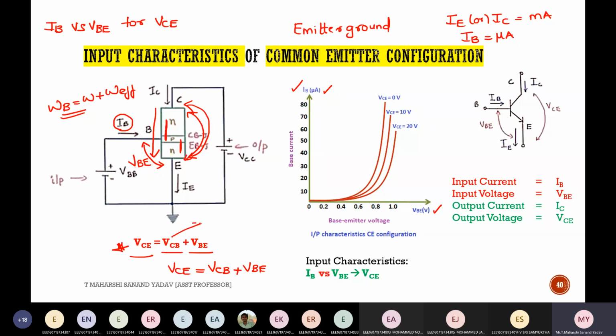Here VCB is generally present at junction J2, right? And what about VBE? VBE is for junction J1, this is for junction J2. Now you see here, the characteristics are between input current and input voltage for different values of VCE. See here, VCE is 0. What is the meaning here? How did I get VCE equal to 0? Suppose VCE is 10 volt and if it is 20 volt, then what is happening?